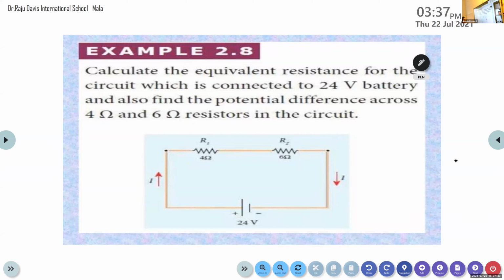So you can expect long answer questions from this session. Some series and parallel combination circuits are given. You are asked to find the total resistance and the voltage through each resistor. Here we want to calculate the voltage through R1, that is the 4 ohm resistor, and the voltage through R2, that is the 6 ohm resistor. Here we have the equation for calculating V1 and V2. Use that equation and try to find V1 and V2.